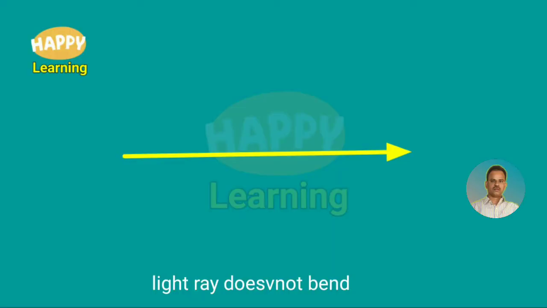This is a light ray traveling in a medium. Because there is no change of medium, this light ray travels in a straight path. It does not deviate.